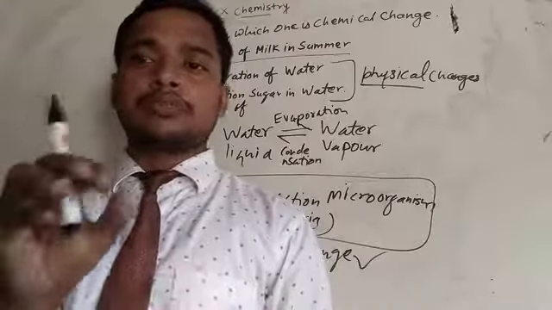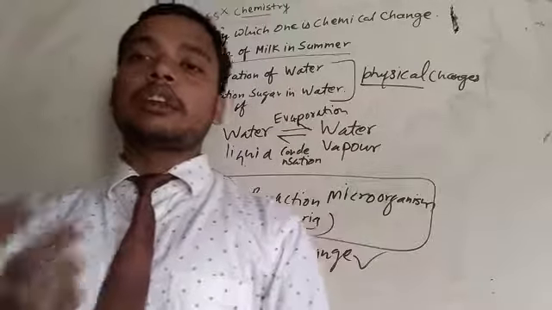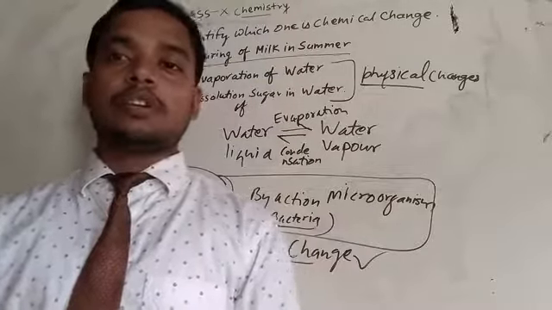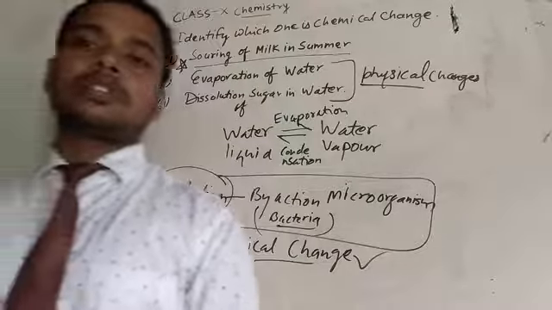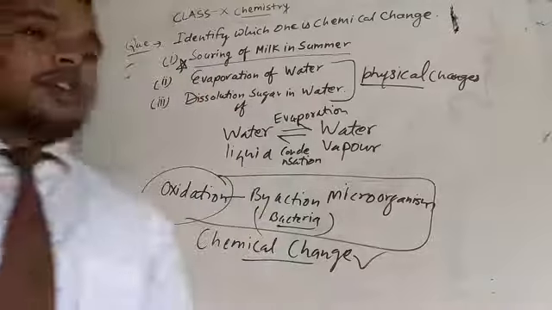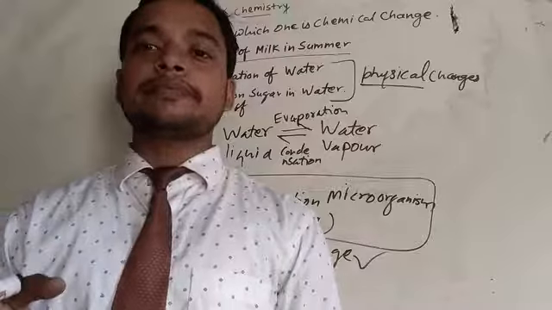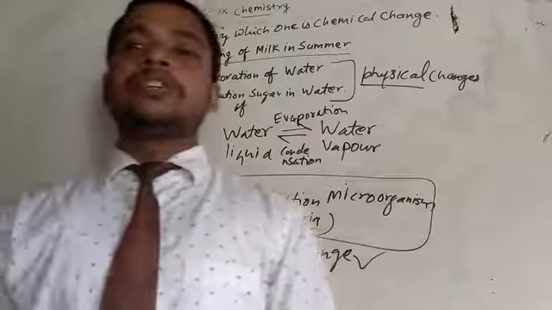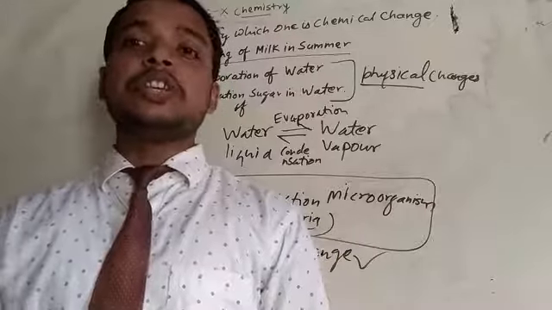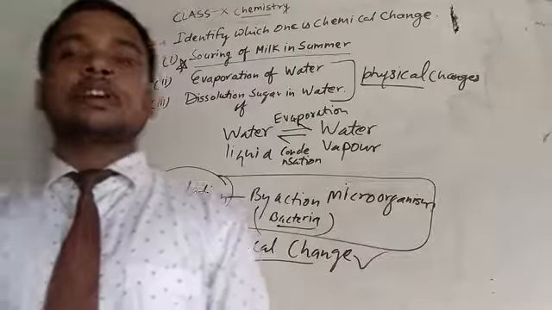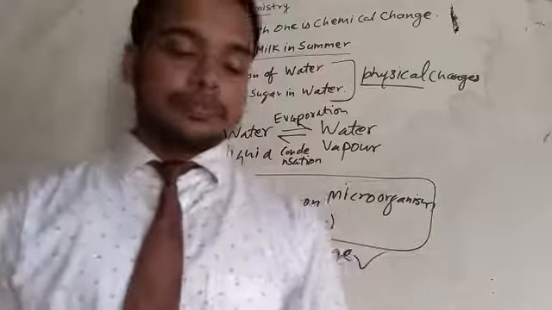If we mix two colorless reactants and another color is formed, that is called a chemical reaction. Change in temperature. So change in color, change in temperature, evolution of gas, and change in state.